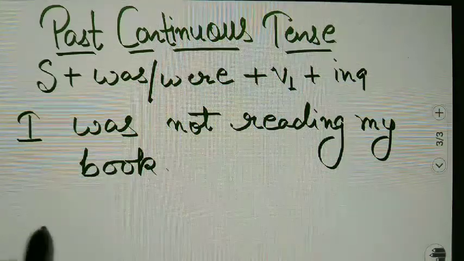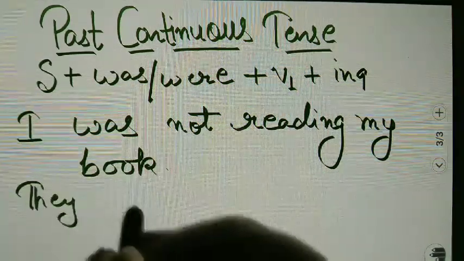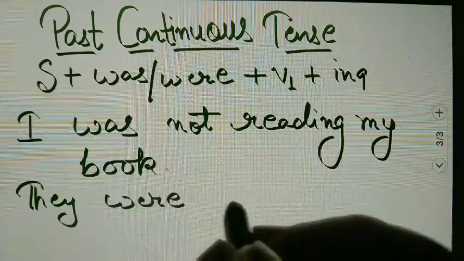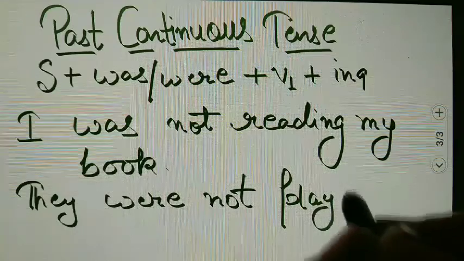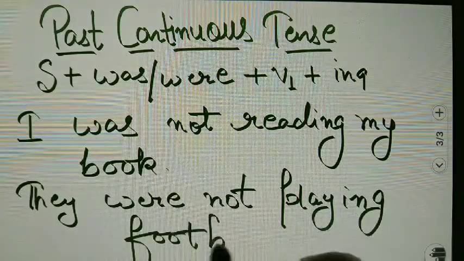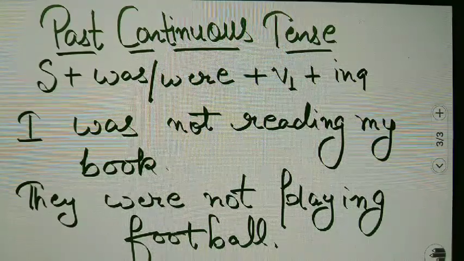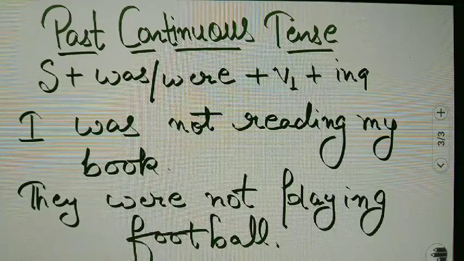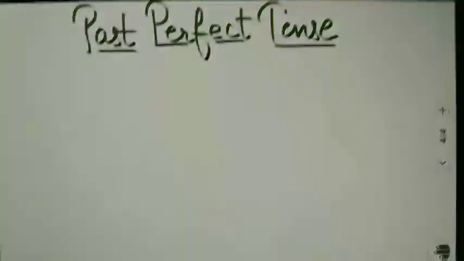Or you may write, they were not playing football. So likewise, students, you will make the sentences for past continuous tense.